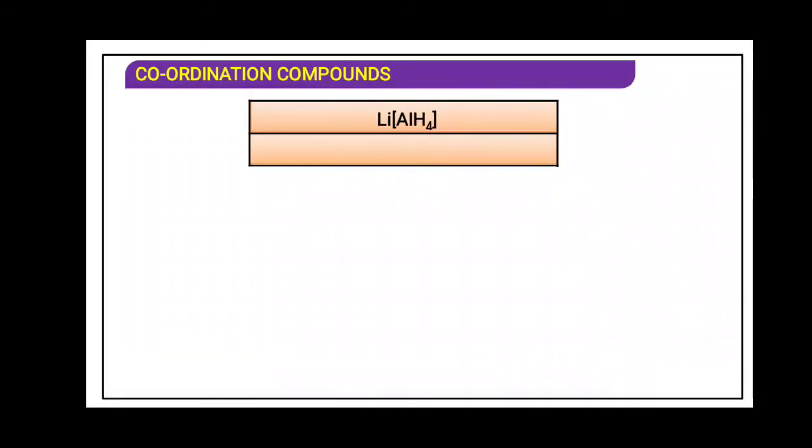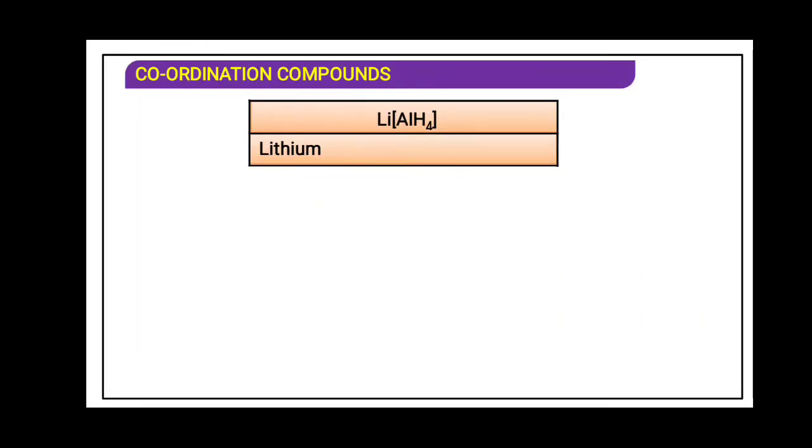Let's go ahead with a few examples because we have many different cases. This is one of the examples, LiAlH4. The common name we know very well, lithium aluminum hydride. But according to the IUPAC name, we have to go according to rules 1, 2, 3 and 4. Over here first we will write the name of the cation, lithium. Then we have to write the name of the ligand, and how many ligands are there? 4. And this is H minus. It is not H plus, it is H minus.